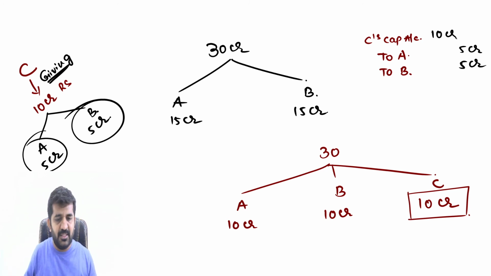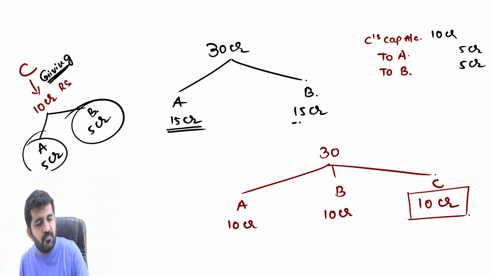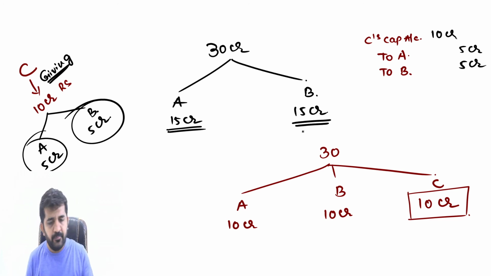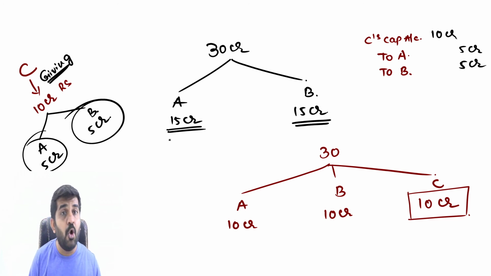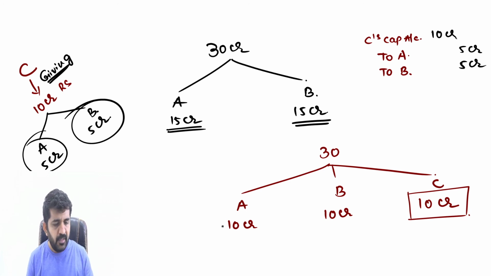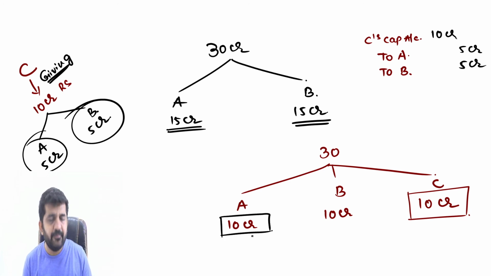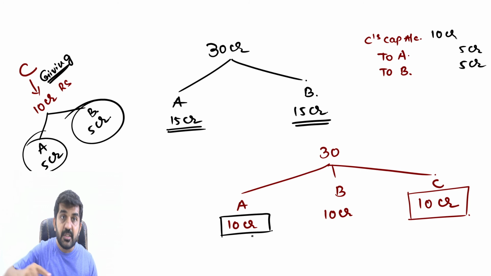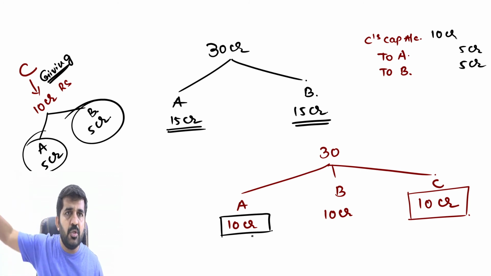Now A and B, after getting 5 crore rupees, are they happy? Believe me, the answer is yes. What was their share of goodwill? 15 crore. How much have they got? 5 crore. How much are they now having? 10 crore. Still they don't cease to be a partner.